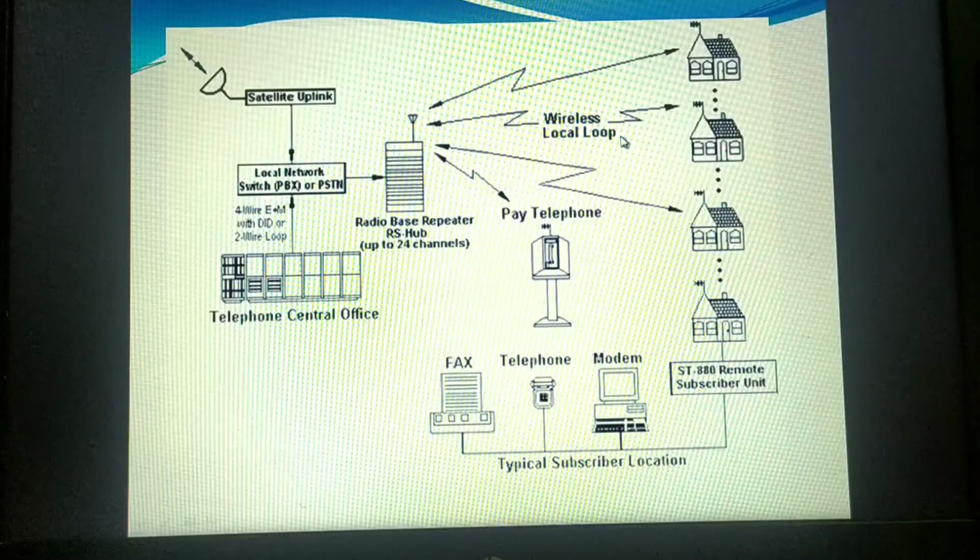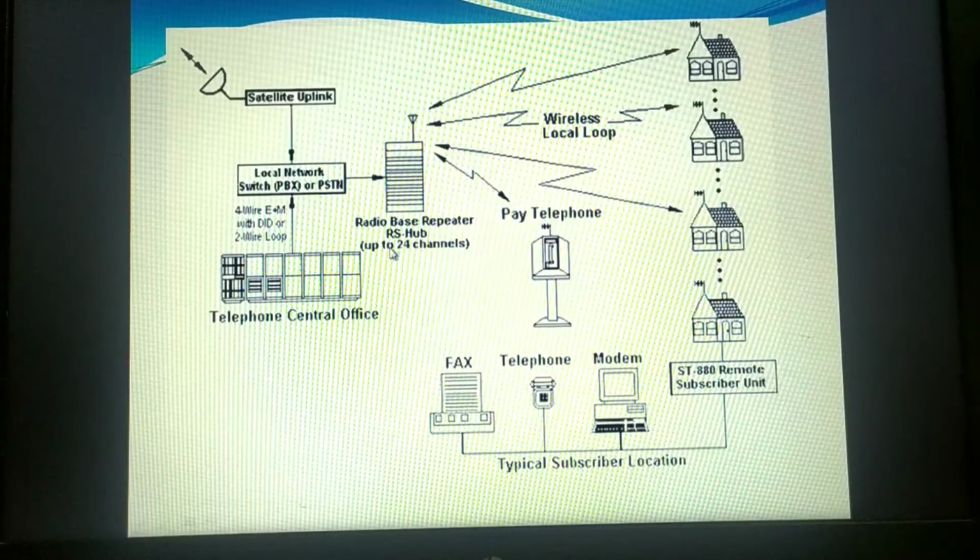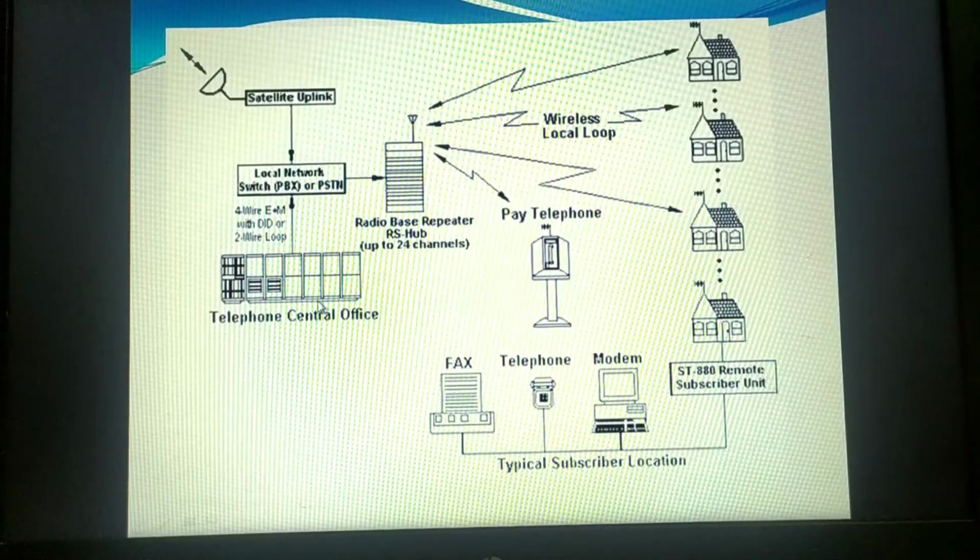WLL is a telephone system where the subscribers are connected to the switching office. We studied the switching office in circuit switching; it is mainly what helps recognize the call. Think of a source and a destination. If a call is made by the source from this home, your signals go to the switching office.